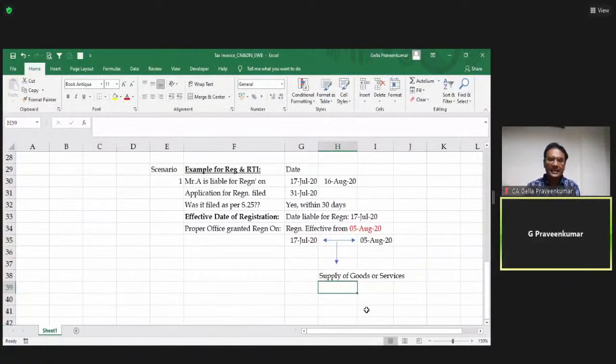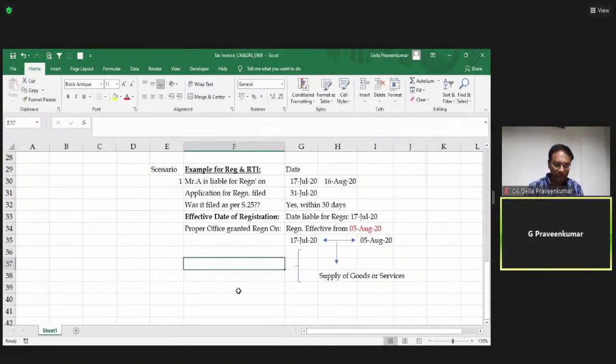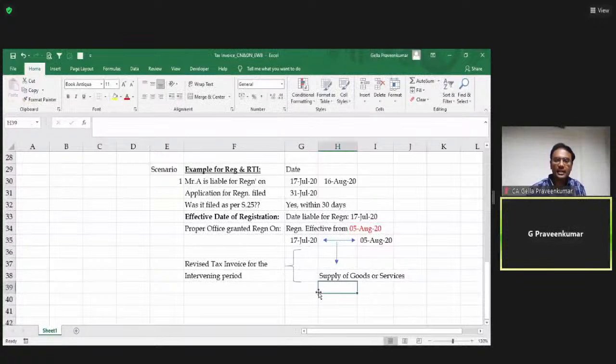So, whatever supply of goods or services has happened, the law says, please issue a tax invoice called a revised tax invoice for the intervening period. This is what the law says. Reason, look, as per the law, you are supposed to get registered on 17th July.